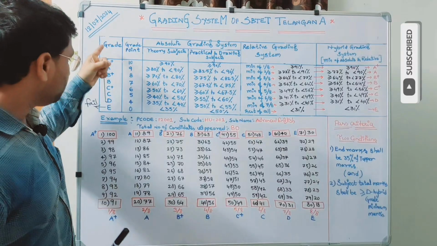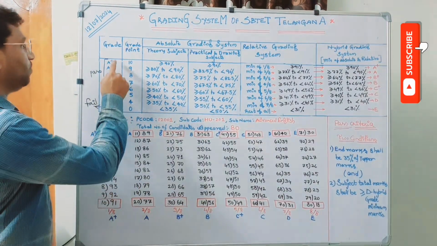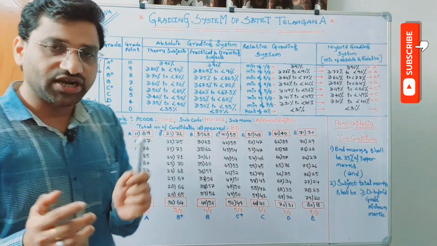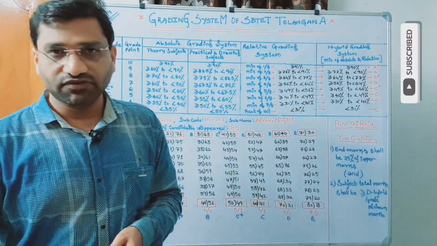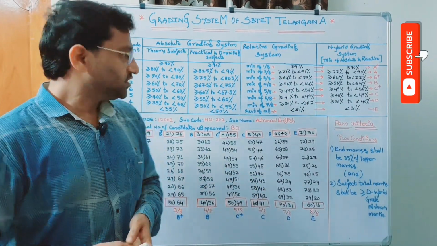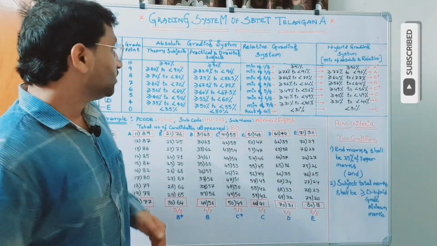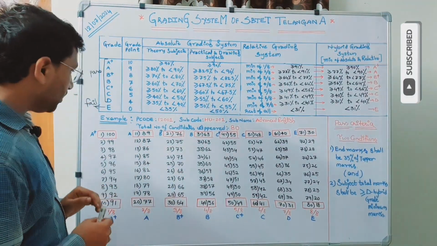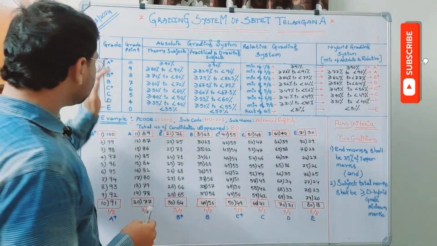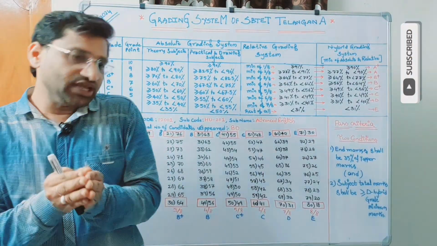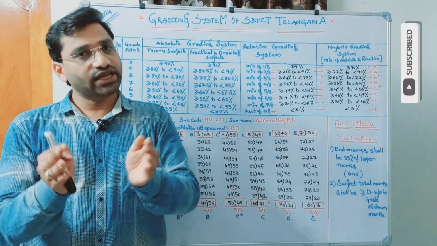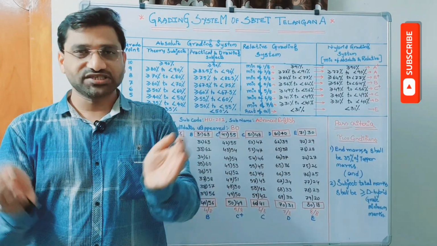Now as I told you, there are 8 grades: 1, 2, 3, 4, 5, 6, 7, 8. Even the E is also taken as 1 grade. Maybe it is a fail status, but still it is 1 grade. Therefore, the total number of grades is equal to 8. Therefore, what does it say? If you say that there are 1,000 candidates appeared in a P code all over the state, across the state.